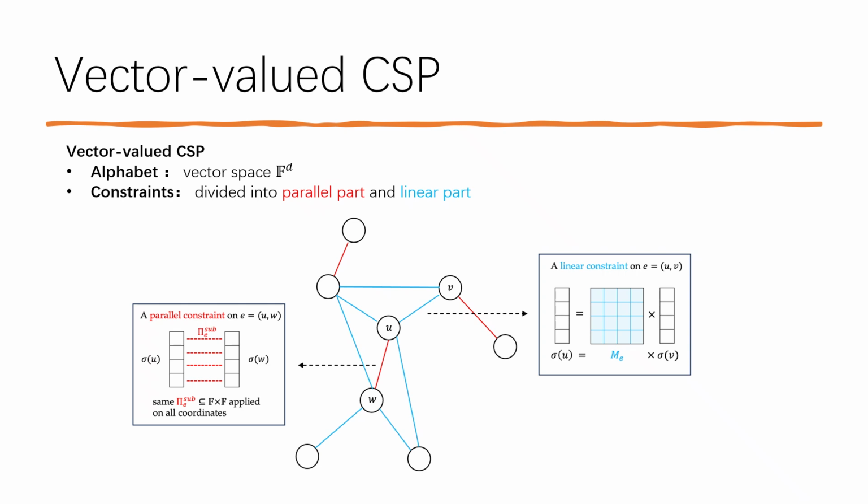Note that if all constraints are linear, then this CSP becomes a linear equation system, which can be solved in polynomial time. If all constraints are parallel, then we can solve this problem by enumerating all the assignments to each entry, which can be done in FPT. We saw that vector value CSP with both types of constraints are hard under ETH.